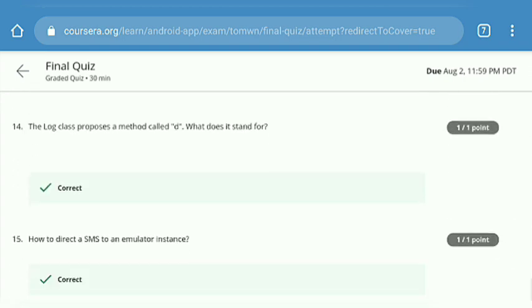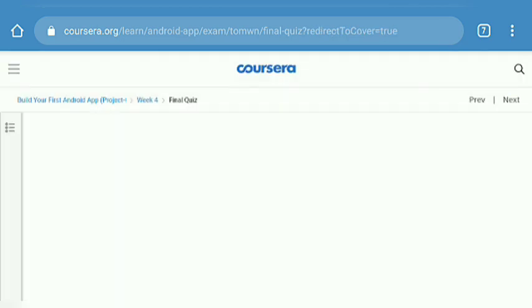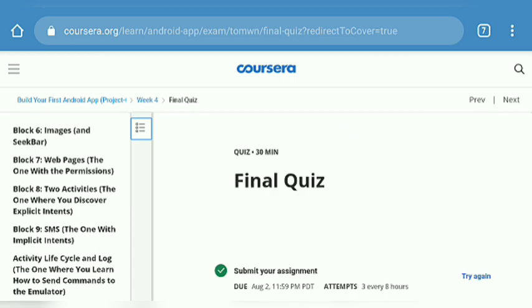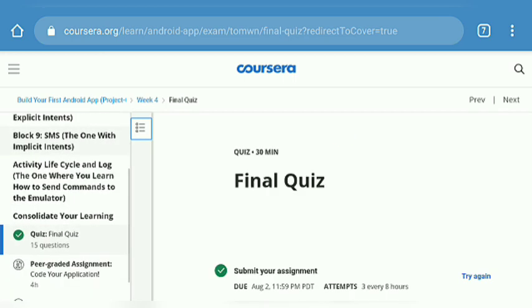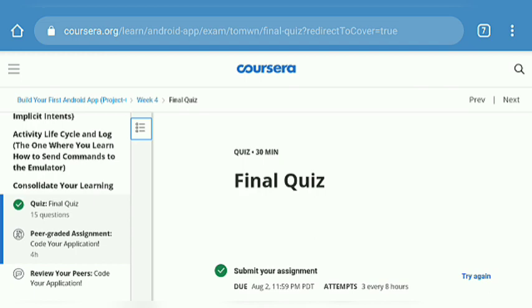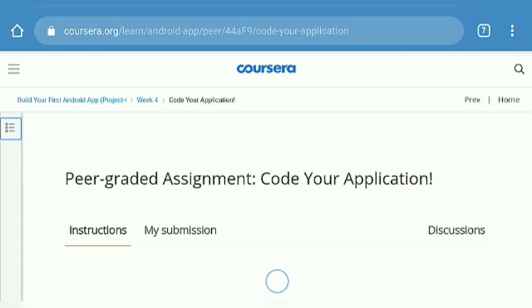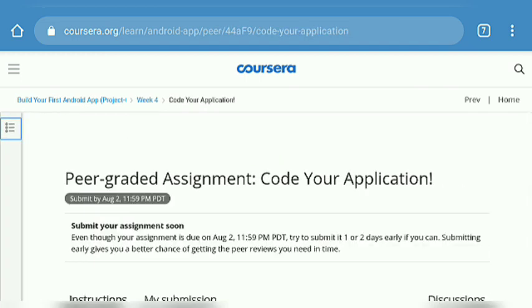And after that we go through the course. Just tap on the back button and here is our course. And after the final quiz there is a peer graded assessment. Here you don't get your certificate instantly after completing this course. There is a peer graded assessment.